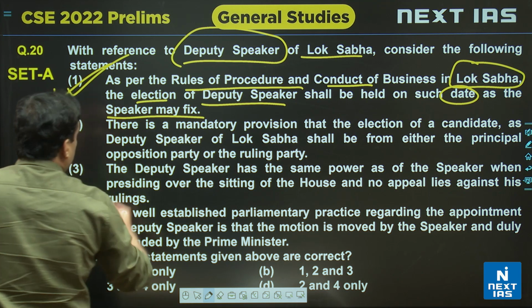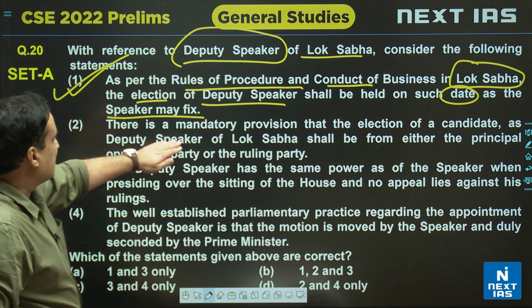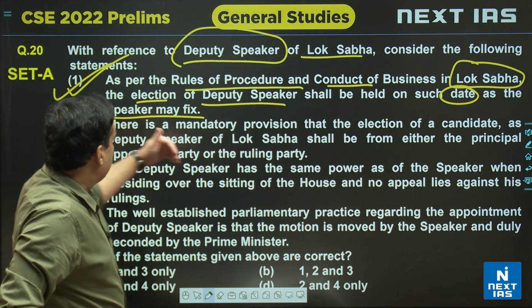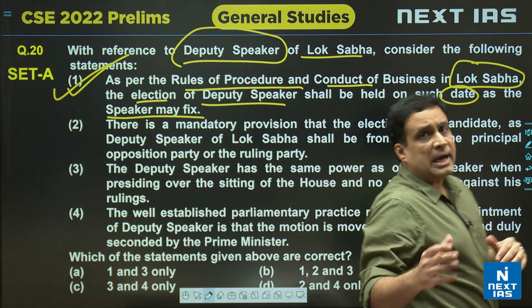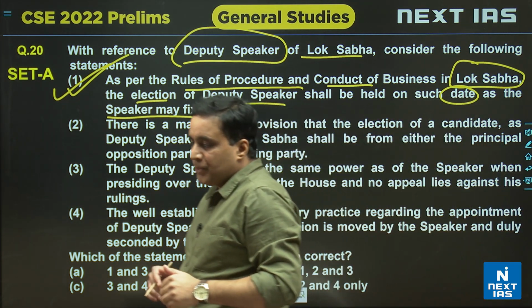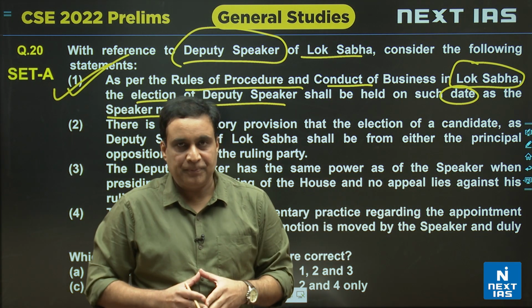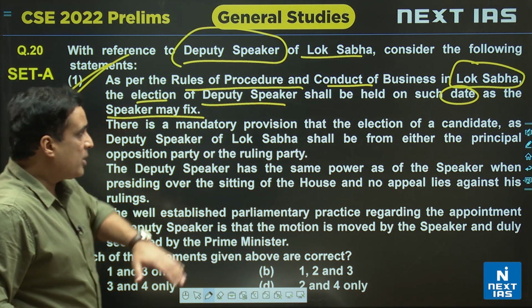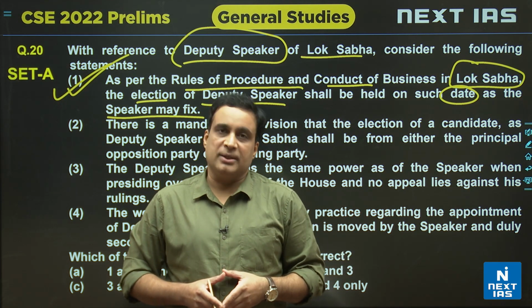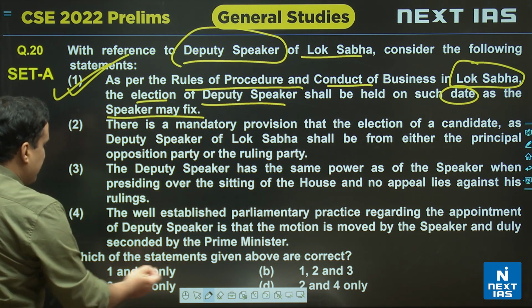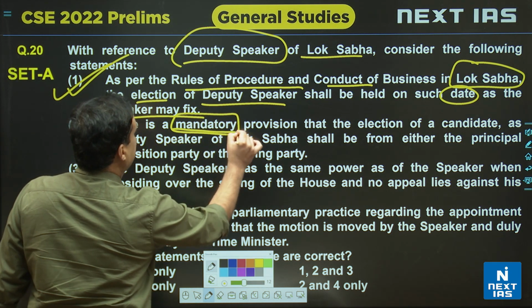Statement number 2. There is a mandatory provision that election of a candidate as Deputy Speaker of Lok Sabha shall be from either the principal opposition party or the ruling party. मतलब ये बोलना चाहते हैं that only a candidate who belongs to the ruling party or who belongs to the largest opposition party can contest to become the Deputy Speaker. As per the statement, the member of a ruling party or the largest opposition party can contest to be the Deputy Speaker. Now let me tell you one thing very clearly, that the hint for this answer is this particular word, which is mandatory provision.